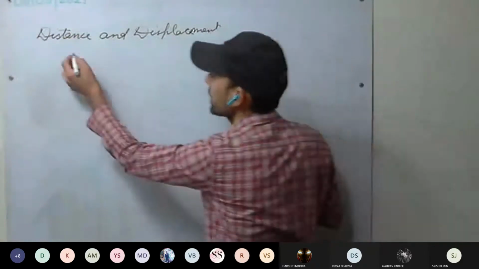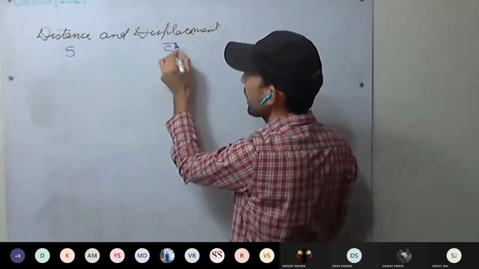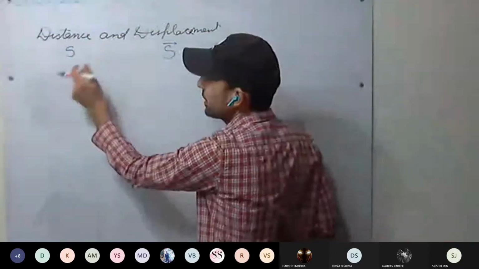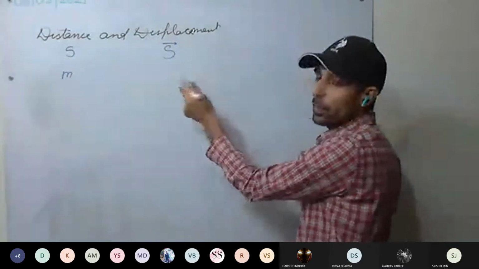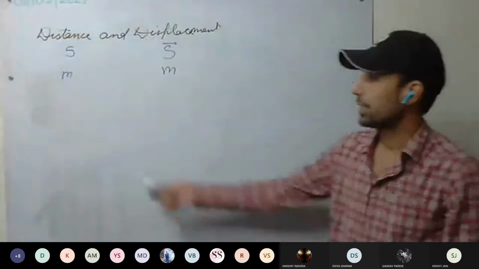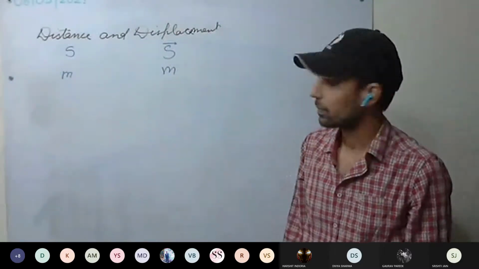Distance, if we represent with S, displacement we represent with S, capital S with an arrow. What is the SI unit of distance? Meter. What is the SI unit of displacement? Meter. This is clear. CGS unit is centimeter. This is fine.